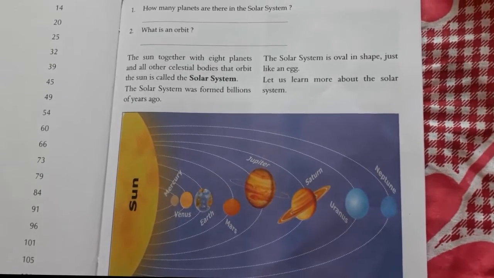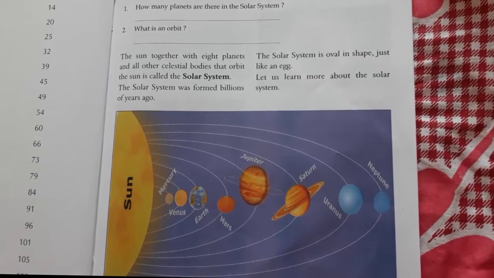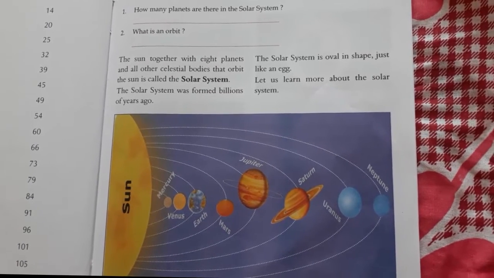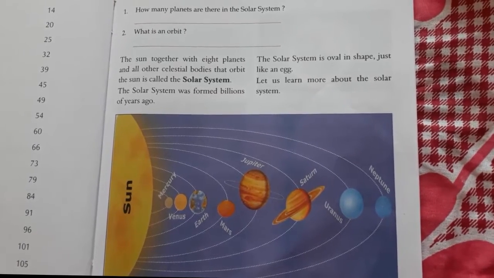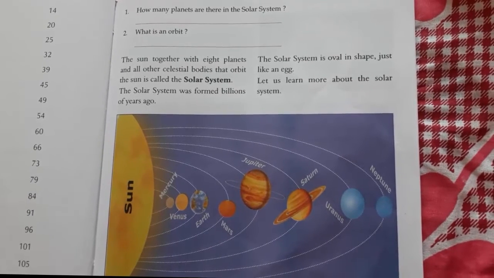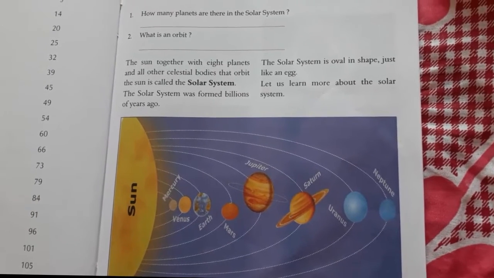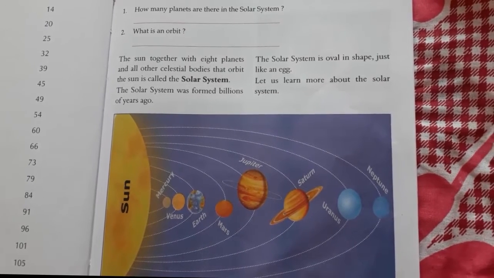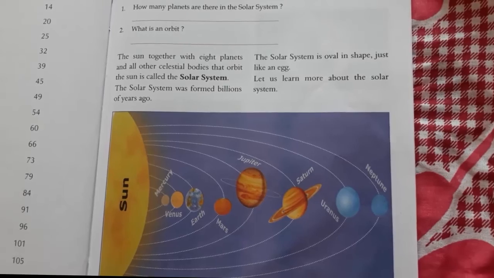Now start your chapter. The sun, together with 8 planets and all other celestial bodies that orbit the sun, is called the solar system. The solar system was formed billions of years ago. The solar system is oval in shape, just like an egg. Let us learn more about the solar system.